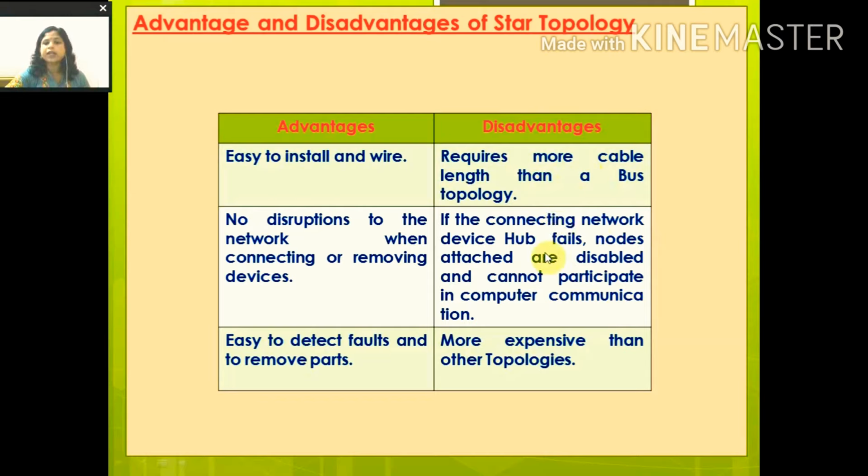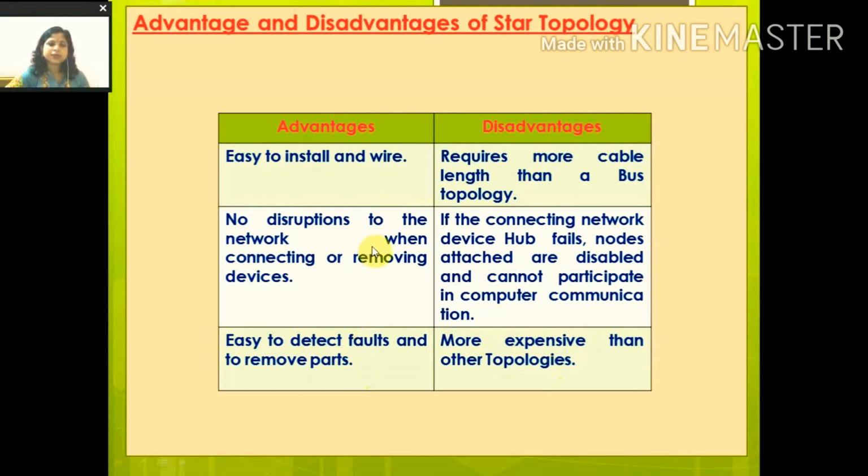If the connecting network device, the hub, fails, meaning if there is some problem in the server, then the whole network will come to an end. But if one computer fails, then the whole network will not fail. Easy to detect faults and to remove parts, and more expensive than other topologies. It is more expensive, but it is most popularly used nowadays, that is your star topology.